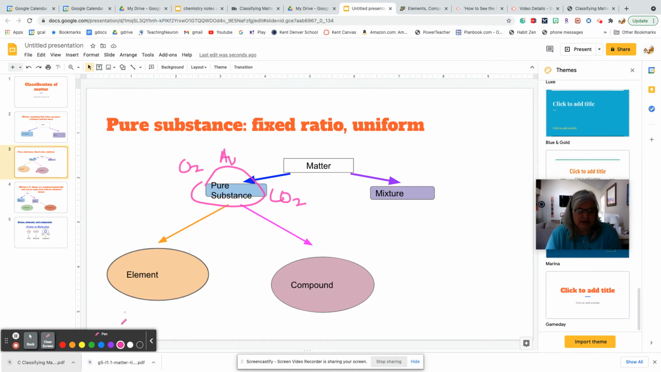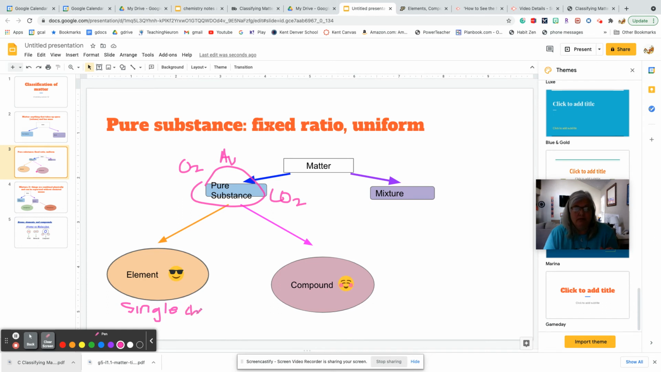We can break them down into, let me put more stickers on here. I love my stickers. We can put them into an element, or we can break it down into a compound. So let's talk about what each one of these are, okay? So an element is basically a single type of atom, or a single chemical off the periodic table.